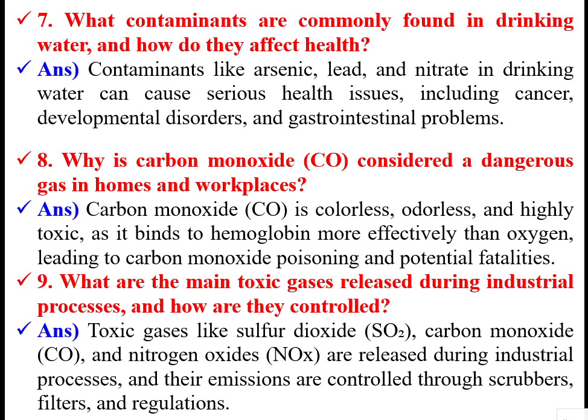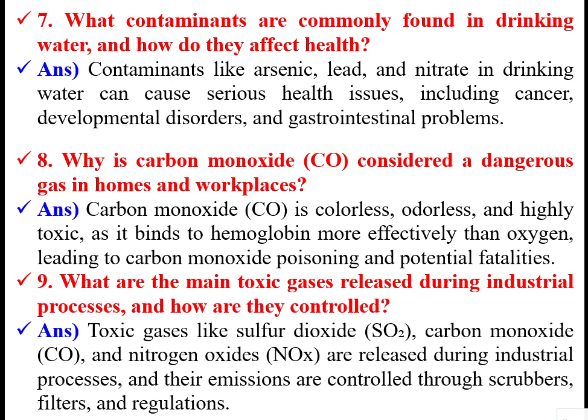So what are the main toxic gases released during industrial processes and how are they controlled? Mainly sulfur: when we burn it for any purpose, sulfur dioxide and sulfur trioxide also form. Carbon: when fuel is burnt, carbon dioxide and carbon monoxide will also form. And nitrogen: when air is exposed to burning, air consists of nitrogen and oxygen, which react at high temperature to form nitrogen oxides, NOx, where x may be 1, 2, 3, like that.